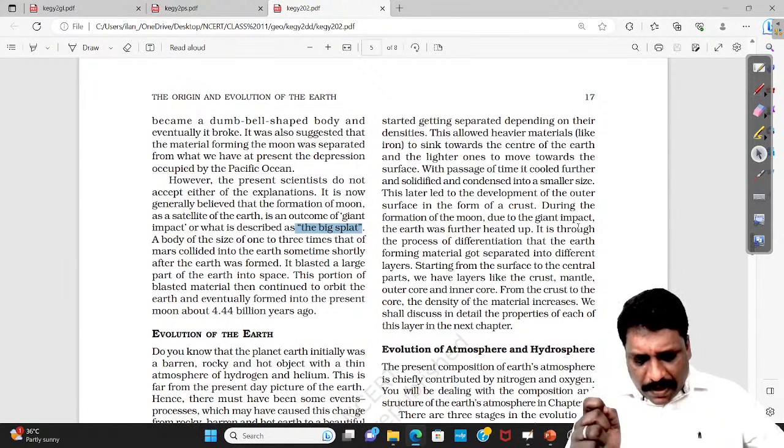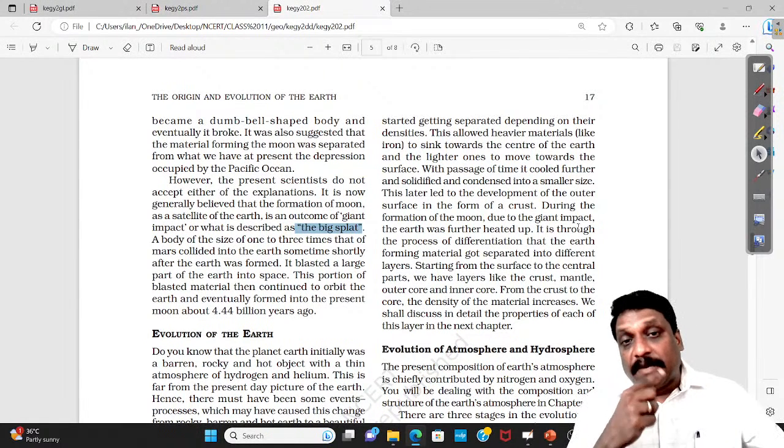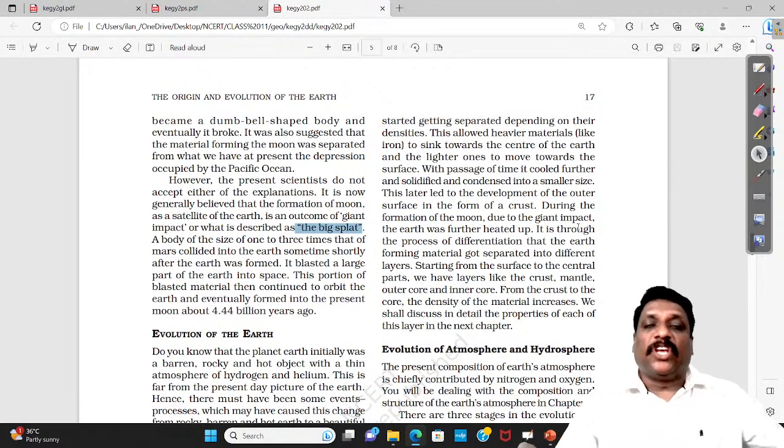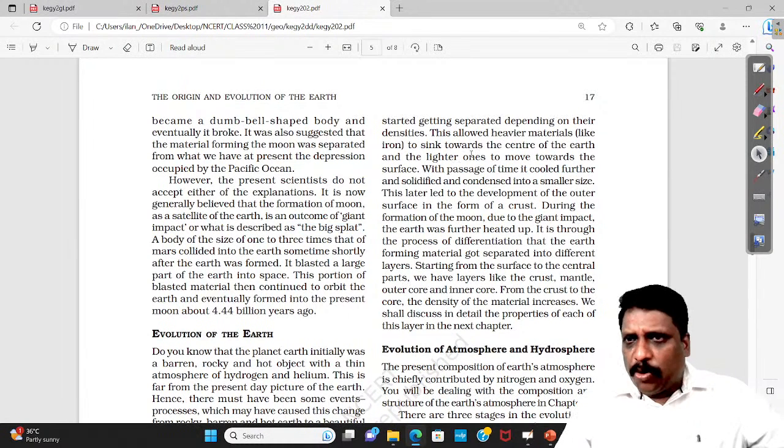Now the question is, why should I maximize the revision? It is about strengthening your retrieval cues. How exactly will these retrieval cues work?